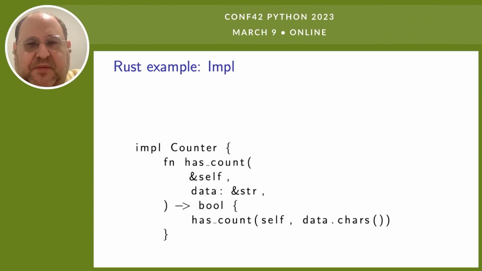And in our example, we just have one method, has count, where you give it some data, and it checks if it has a count. In order to make the code a bit more slide-friendly, I've moved some of the implementation into a separate has count internal function that won't be exposed to Python later on. Spoiler alert. But that makes it easier to fit different things on the slide.